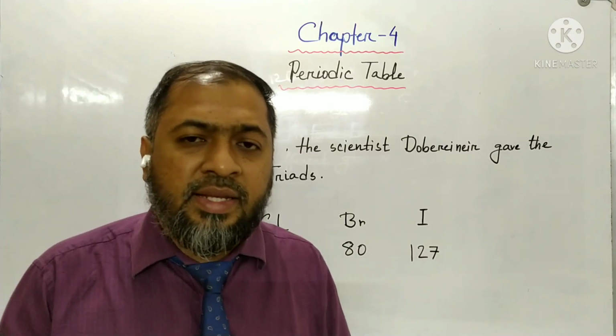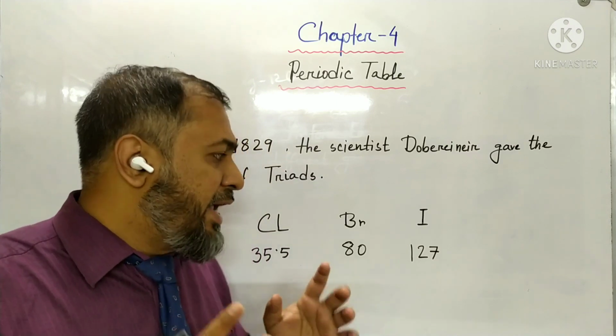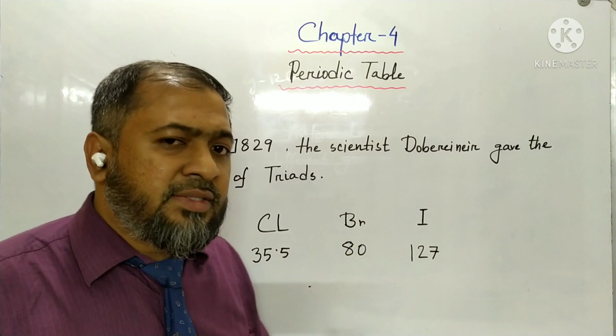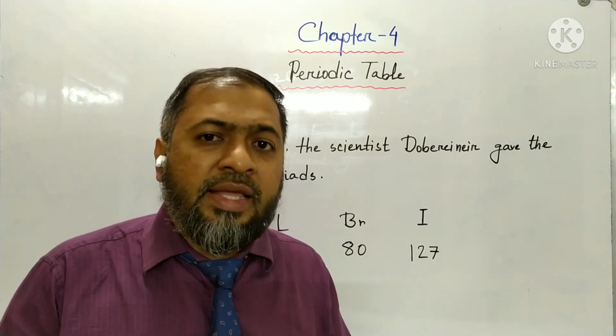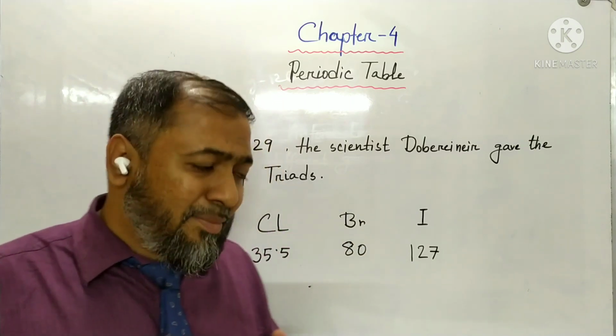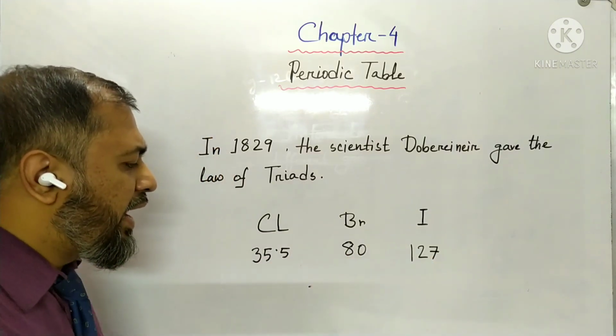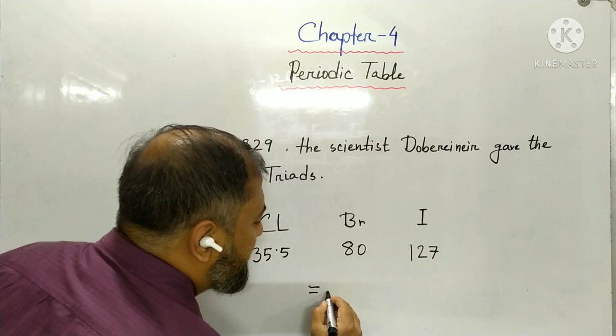I repeat once again, listen very carefully. The atomic mass of the second element is half or near about half of the summation of the atomic mass of the first and third one. I would like to show you in this part.